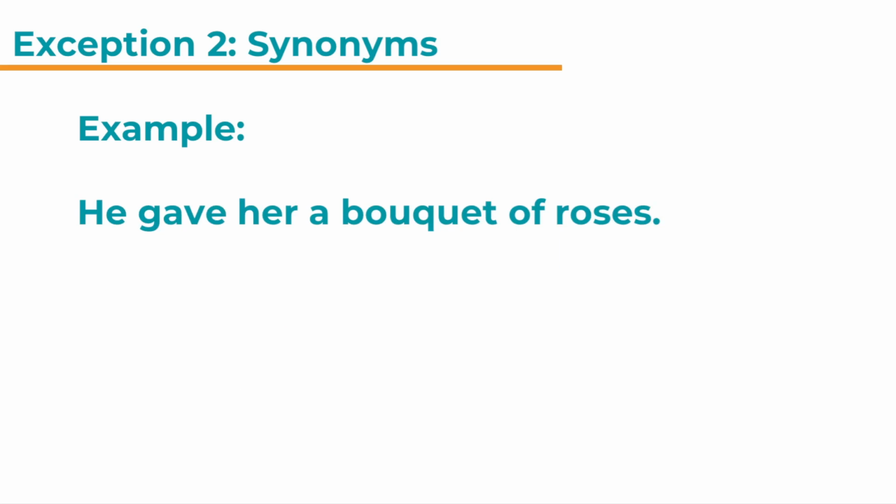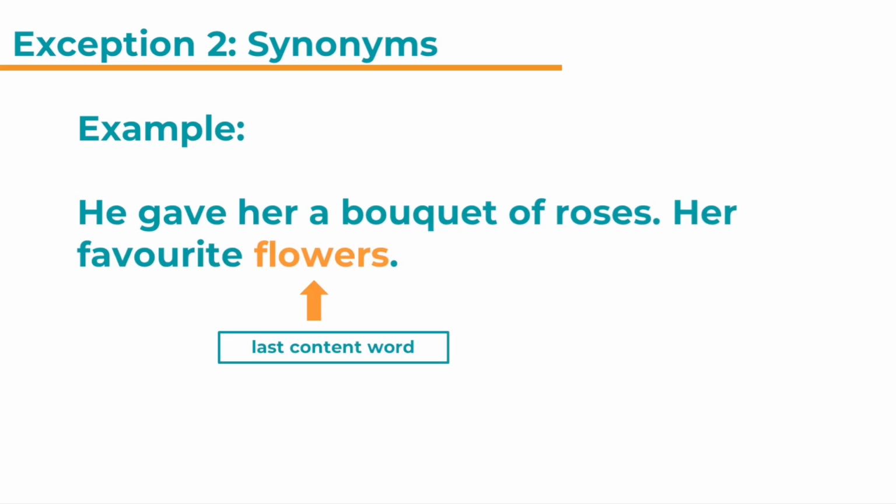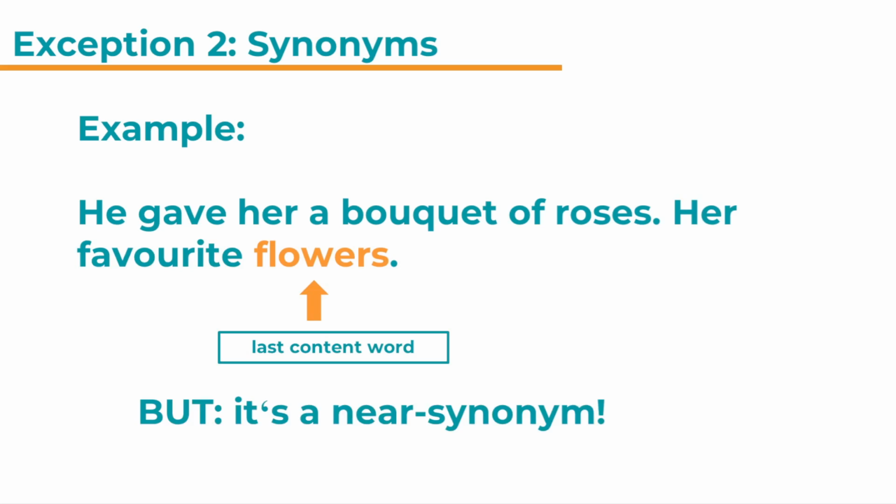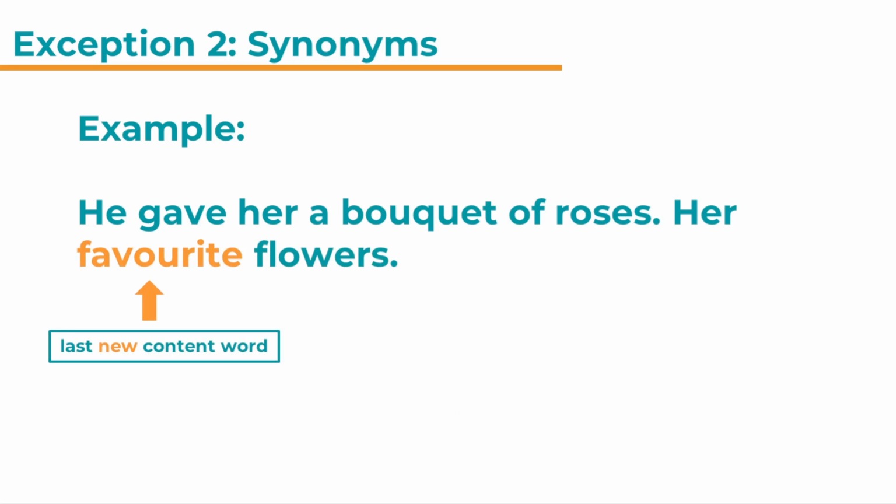Here is another example. He gave her a bouquet of roses, her favorite flowers. Flowers, again, is the last content word, but it's a near synonym. A bouquet of roses, well, that's the same as flowers. So the last new content word here is favorite. Her favorite flowers.